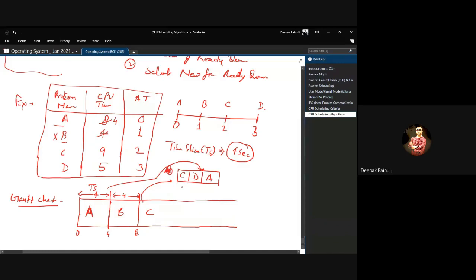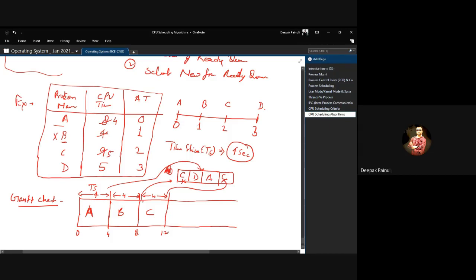C, because it is the first process in the ready queue now. So C will run for 4 seconds, and after 4 seconds its remaining time will be 5 seconds. That means it will be rescheduled after this. That means C went here in the ready queue.